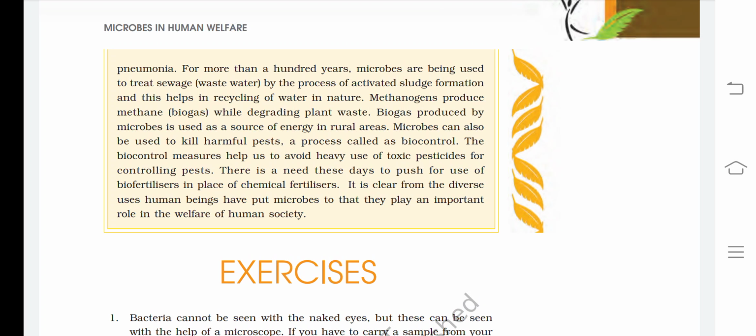Microbes can also be used to kill harmful pests, a process called biocontrol. The biocontrol measures help us to avoid heavy use of toxic pesticides for controlling pests. There is a need these days to push for use of biofertilizers in place of chemical fertilizers. It is clear from the diverse uses human beings have put microbes to that they play an important role in the welfare of human society.